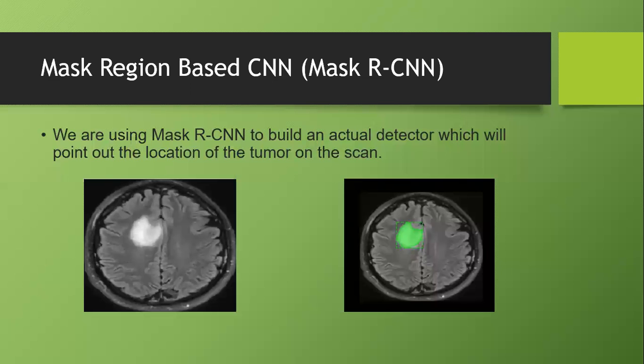Previously, they were using a technique called GLCM, Gray Level Co-occurrence Matrix, for segmentation. But now we are using Mask RCNN. Accuracy can be improved by training the model and deploying the model.